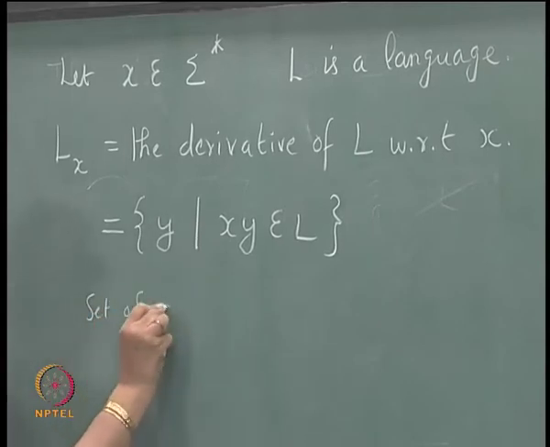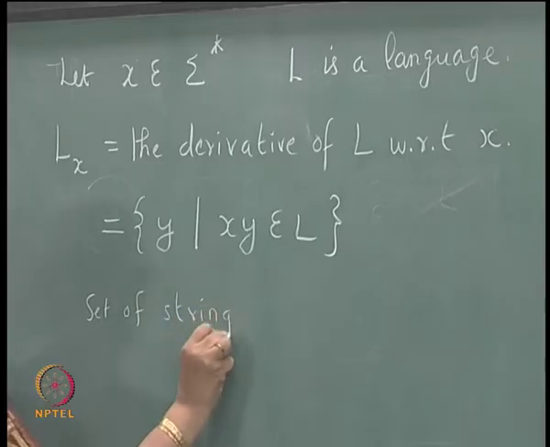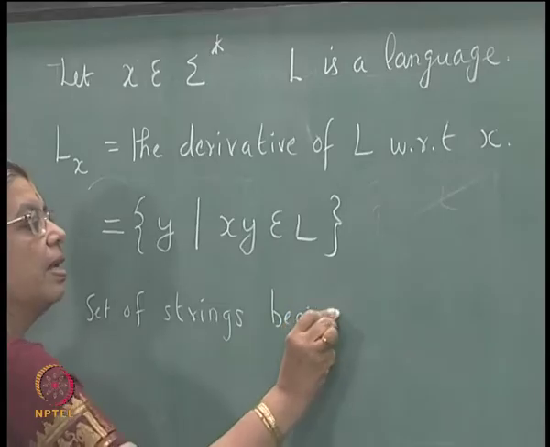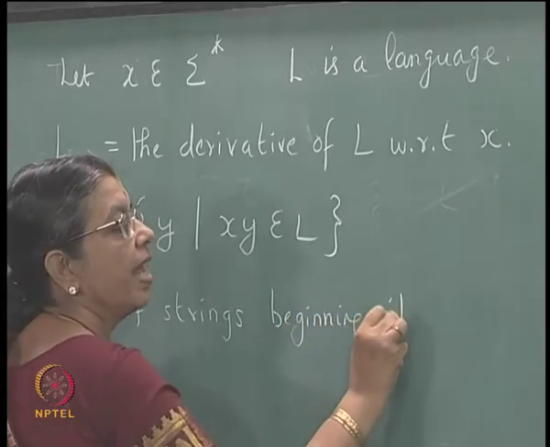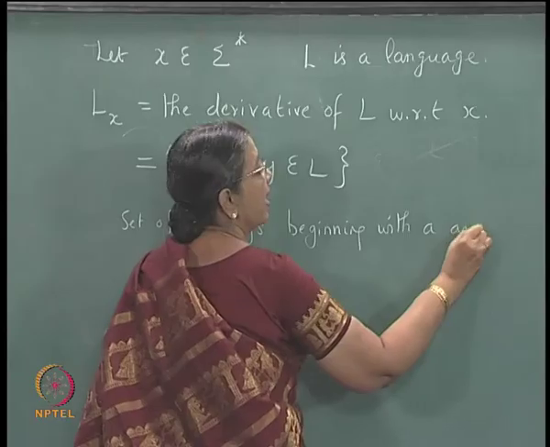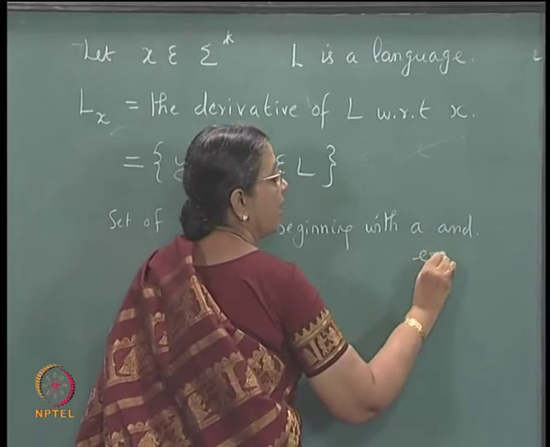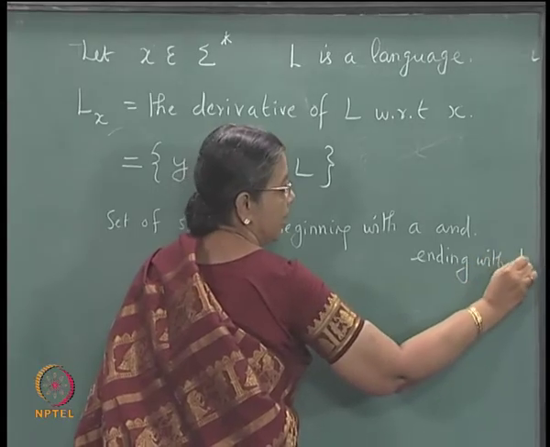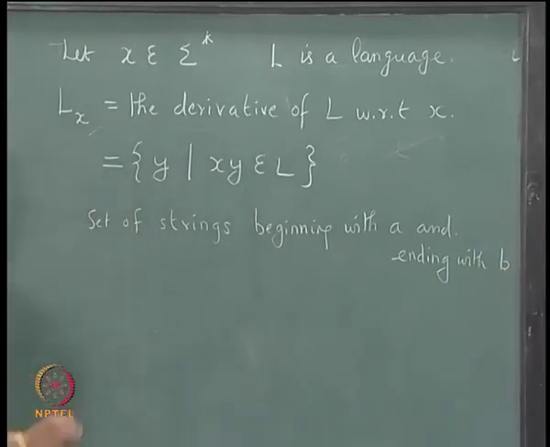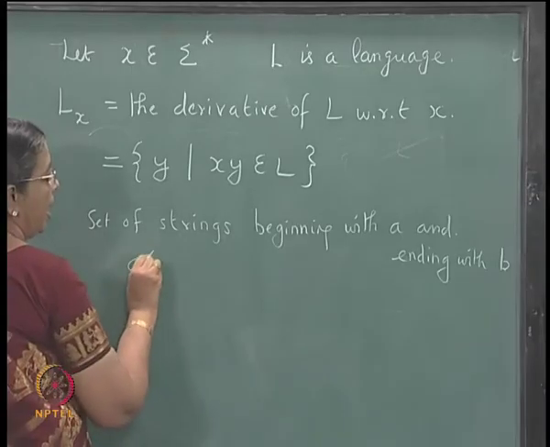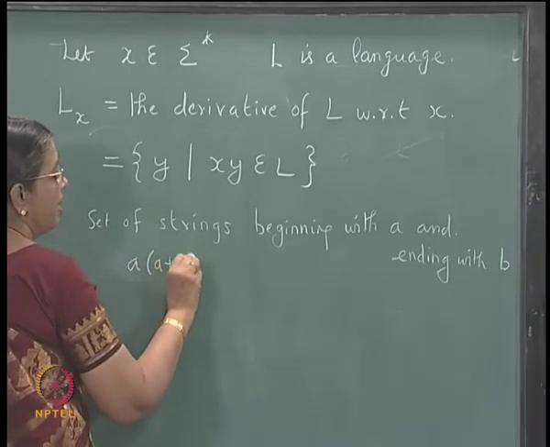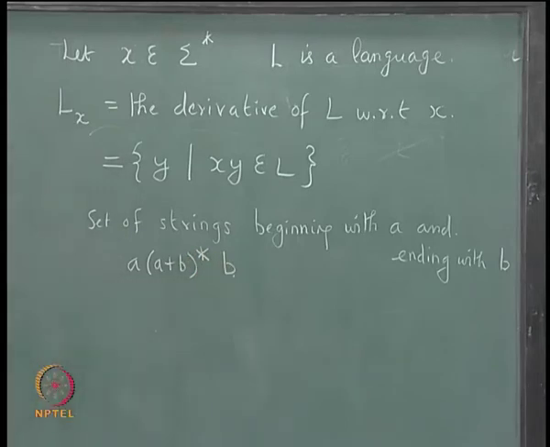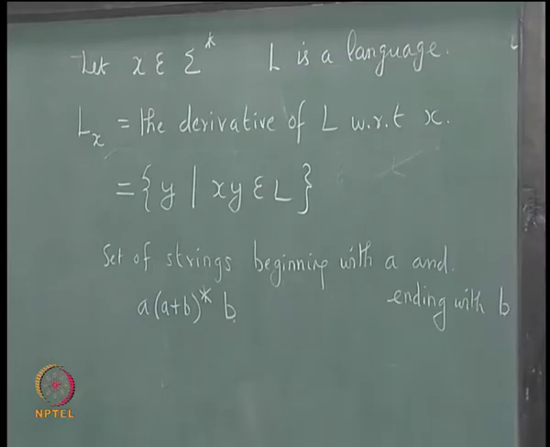Set of strings beginning with A and ending with B. The regular expression for that was a(a+b)*b, is not it?